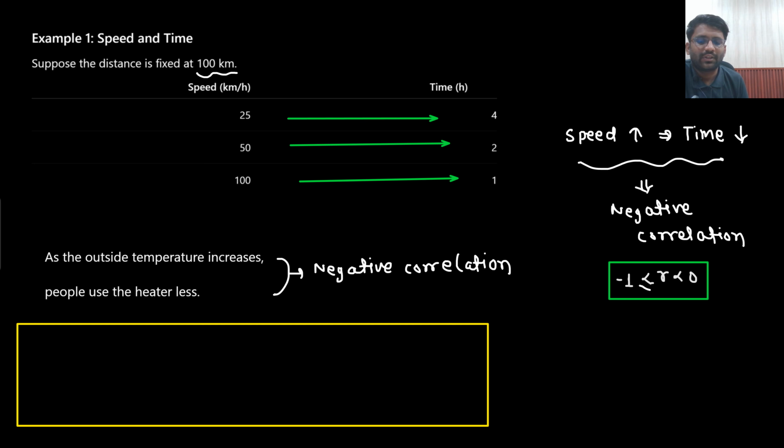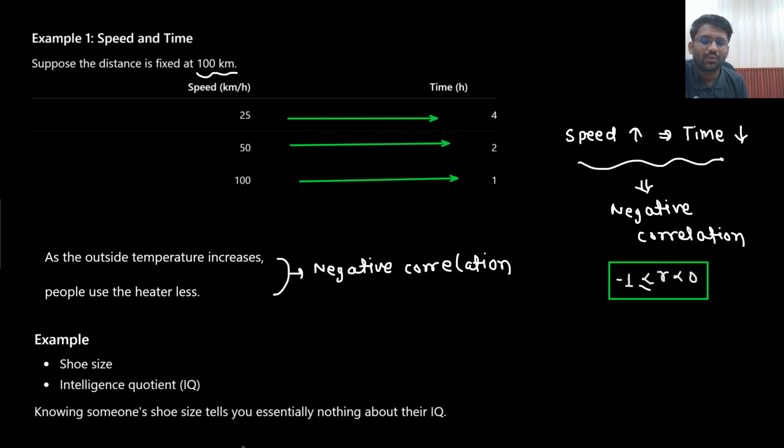Are you able to understand this point? So what is the relation between them? There is no relation between them, or you can say there is zero correlation. So the example is shoe size and intelligent quotient or IQ. Knowing someone's shoe size tells you essentially nothing about their IQ. That means what is the correlation between them? Zero correlation. So there is no relation.